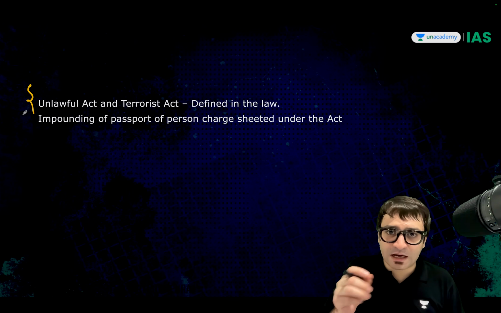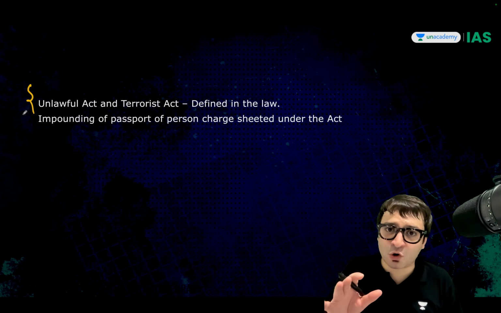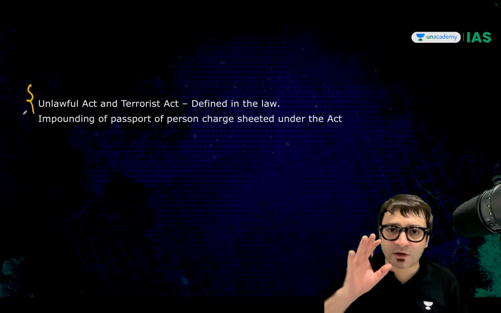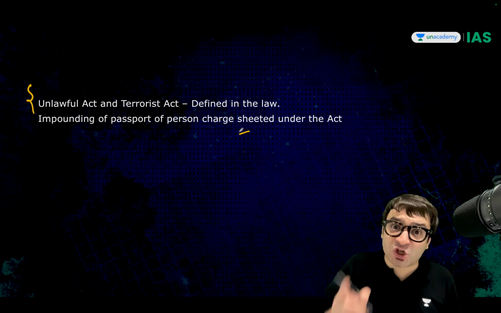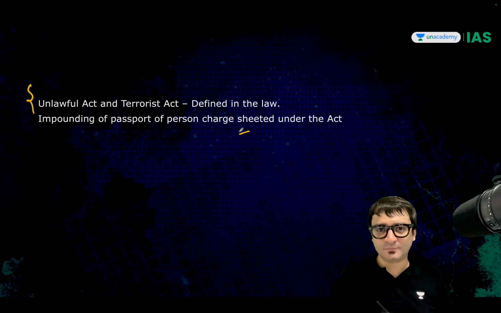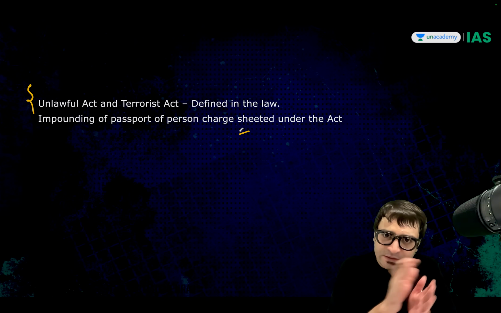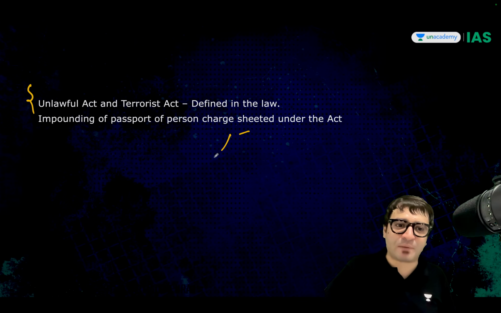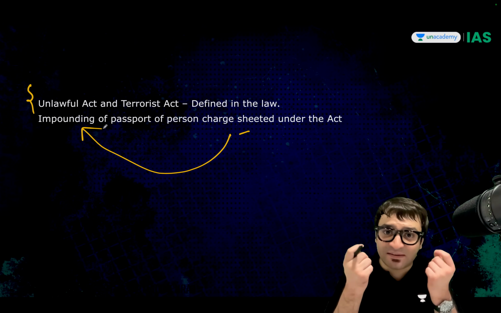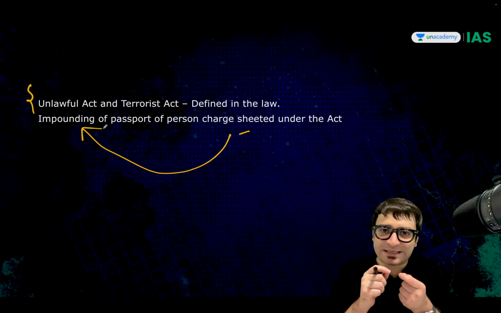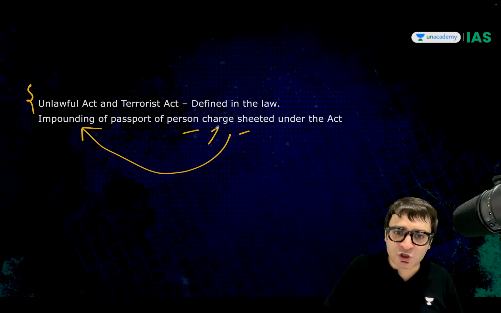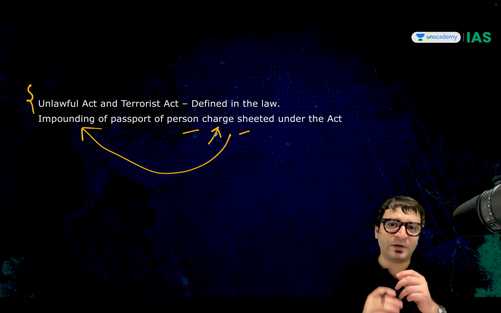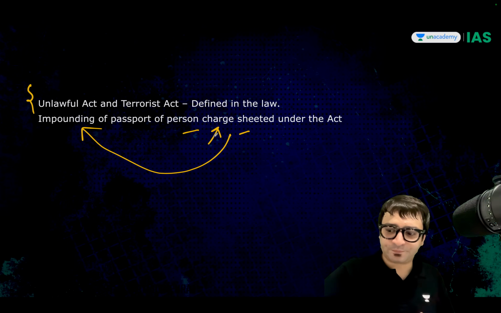You are declared guilty after the trial is over, because once the judge gives the verdict, you are then declared whether you are innocent or guilty. But what if you are charge sheeted under UAPA? That means the matter is still not decided whether you are guilty or innocent, but you are only charge sheeted. In that case, your passport will be impounded. Passport will be seized. So impounding or the seizure of the passport of a person charge sheeted under this act is valid. These facts can be very, very important for your prelims examination.